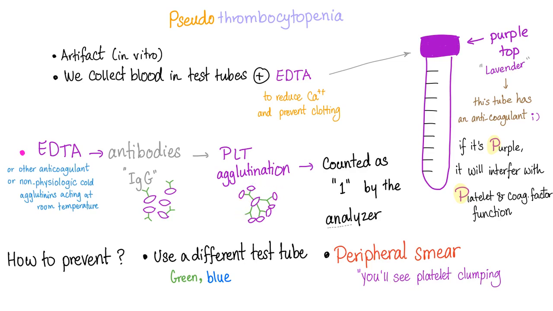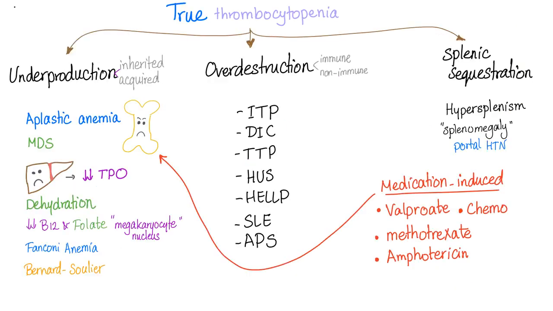Then you will realize, okay, now I have a patient who's asymptomatic. His platelet count is low because the machine is a stupid machine. However, when I look under the peripheral smear, I see the platelets clumping together. So this is pseudothrombocytopenia. Okay, want to make sure, you can use a different test tube, and now the platelet count should be normal. True thrombocytopenia, now we're talking. It's either underproduction, overdestruction, or splenic sequestration.